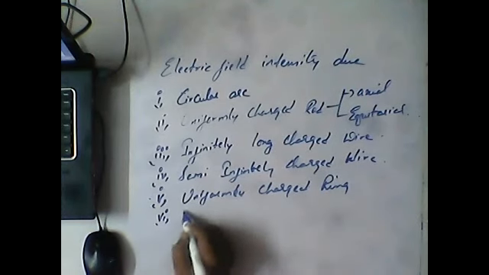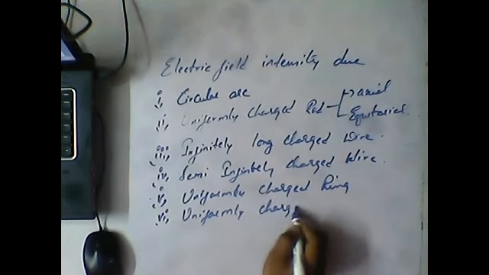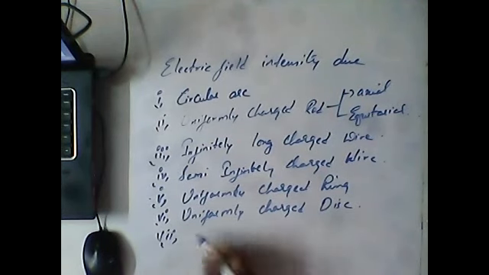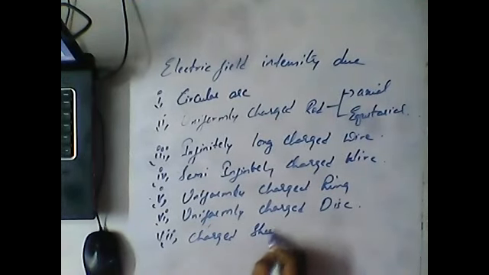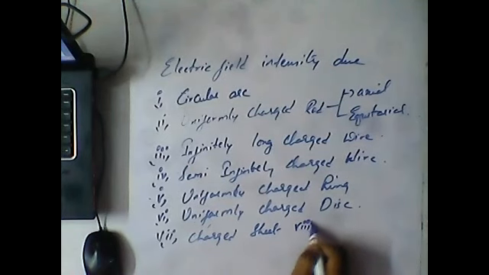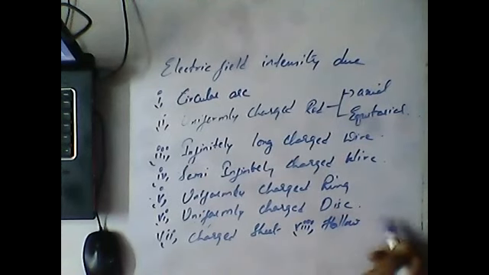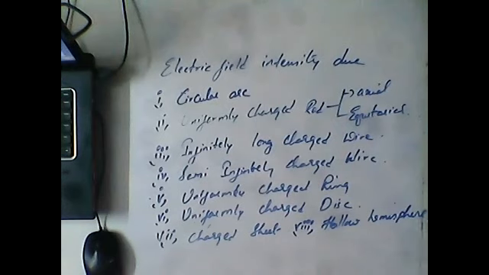Sixth one, uniformly charged disk. Seventh one, charged sheet. And eighth one, hollow hemisphere. So these are all the eight types of shapes for which we are going to discuss the electric field intensity.